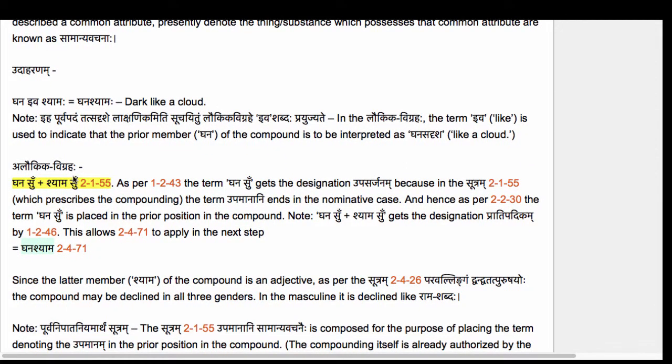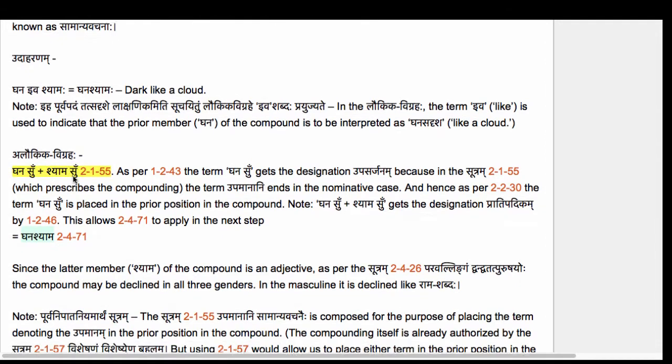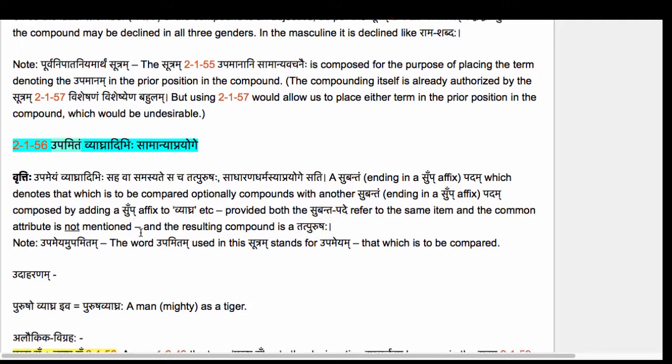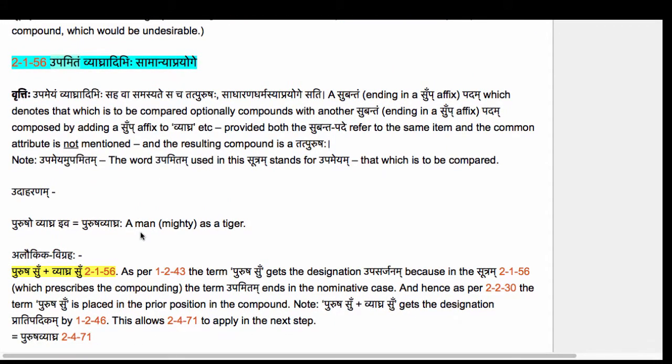While in 2156, Upamitam is Prathamanidrishtam. Upamitam is that which is to be compared, and that is going to take the prior position in the compound when the compound is authorized by 2156. This is also a very important difference between 2155 and 2156. The note here says that Upameyam Upamitam. The word Upamitam used in this sutram stands for Upameyam, that which is to be compared.